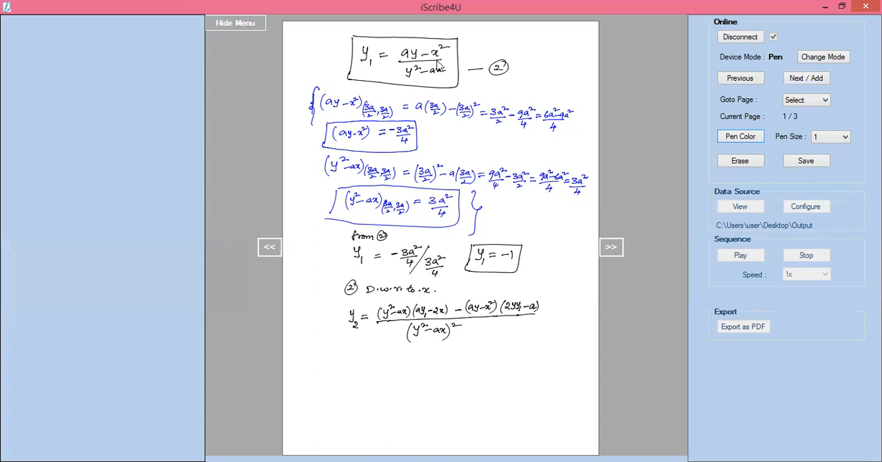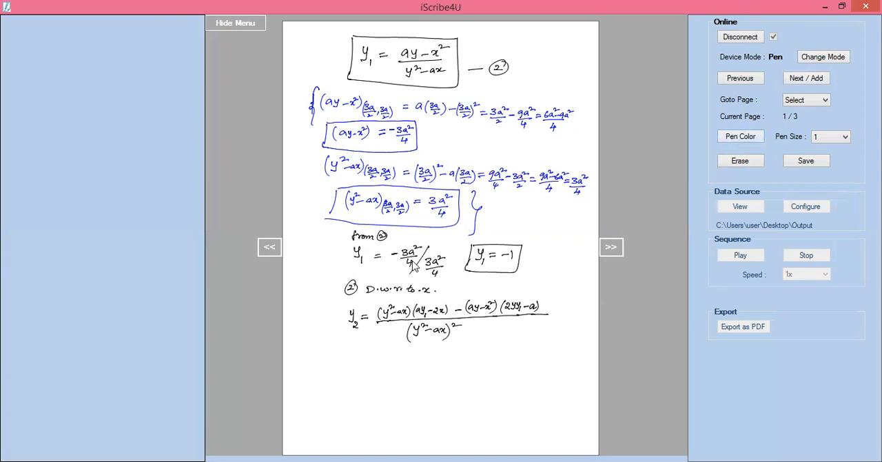Differentiation of ay minus x square is a into differentiation of y, which is y1. Differentiation of x square is 2x. Minus, ay minus x square I am keeping as it is, that is u. Differentiation of y square is 2y into y1. Differentiation of ax should be a. Right. So now if you put that, we will get here.